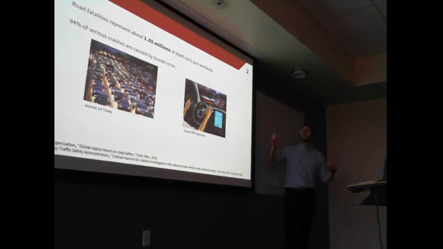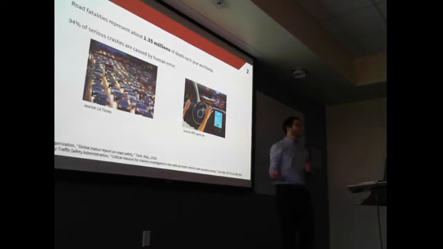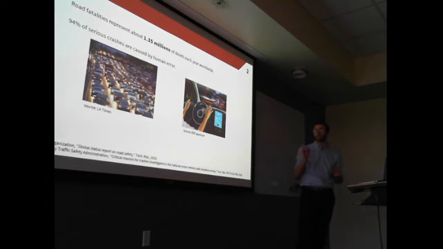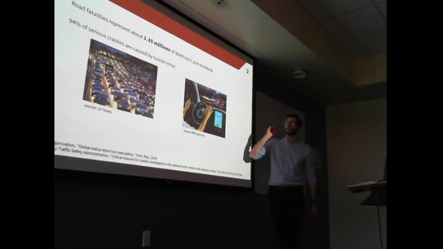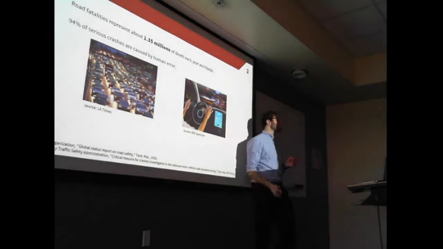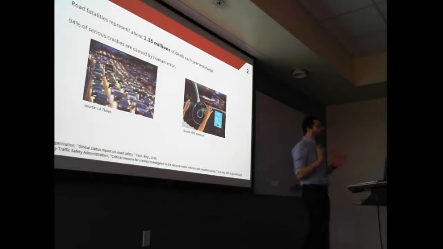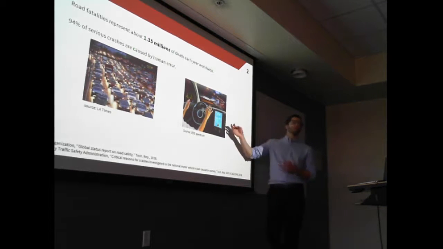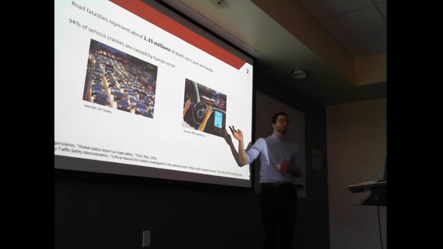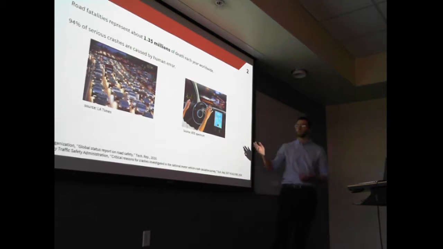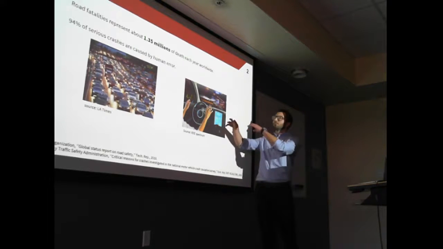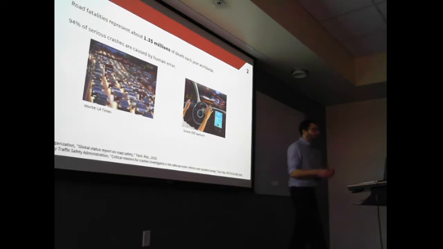First of all, you have to know that road fatalities represent about 1.35 million deaths each year worldwide. And we know that most of those crashes are actually caused by human error. So the promise of autonomous driving is that if we can help humans achieve some of the maneuvers on the road, or replace them for some other maneuvers, then we could potentially avoid most of those crashes and save many lives.